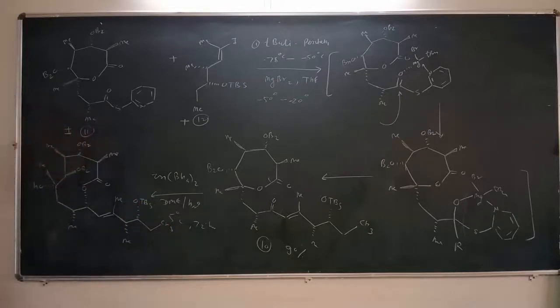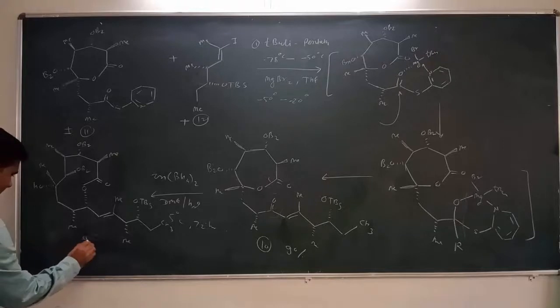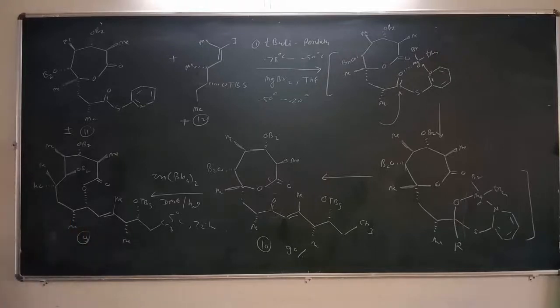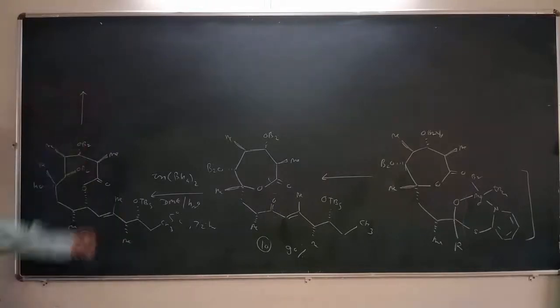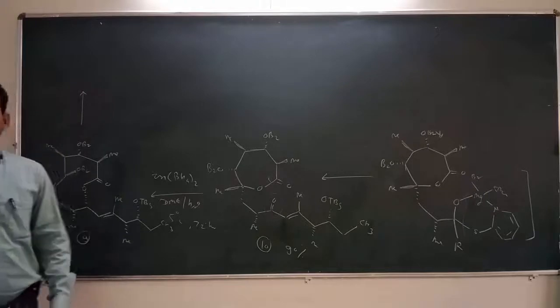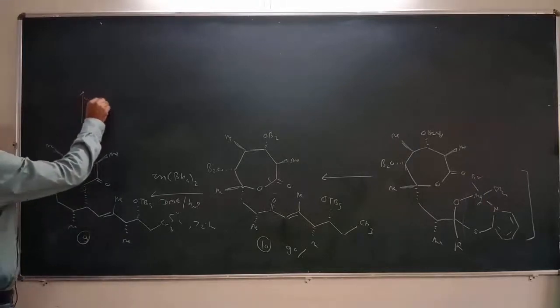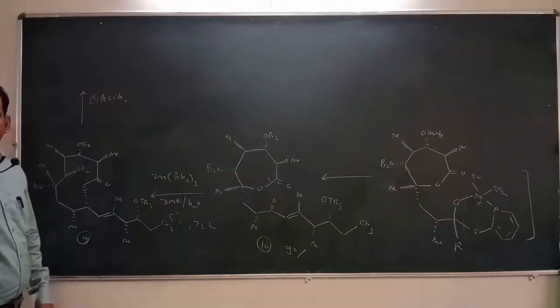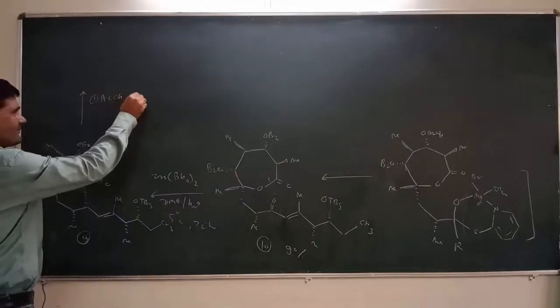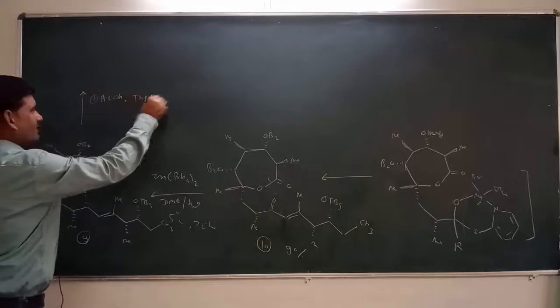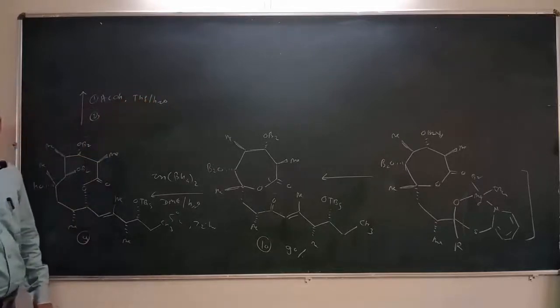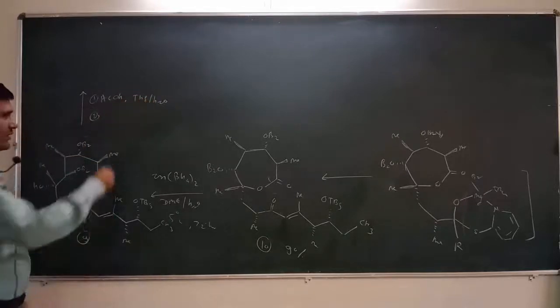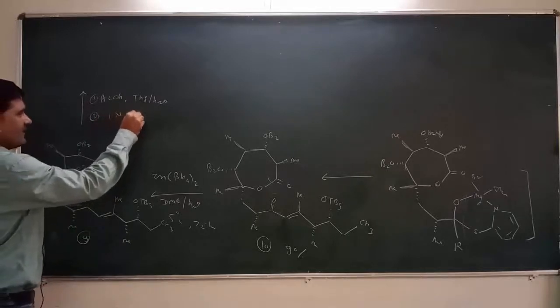So this intermediate will be formed during the reaction, and this intermediate is called intermediate number 9, which is obtained in about 70% yield. Then in a further step we can treat this compound with acetic acid, that is AcOH, in the presence of a solvent, that is THF water, and then further we can treat this compound with 1 normal lithium hydroxide.